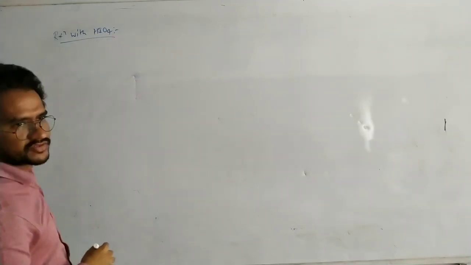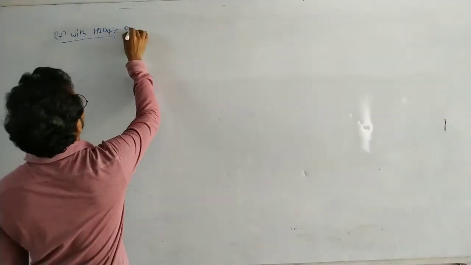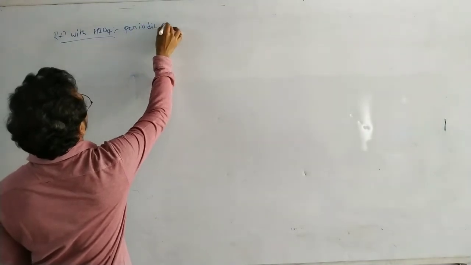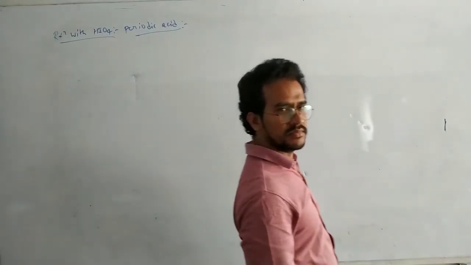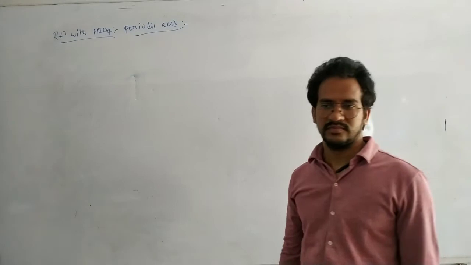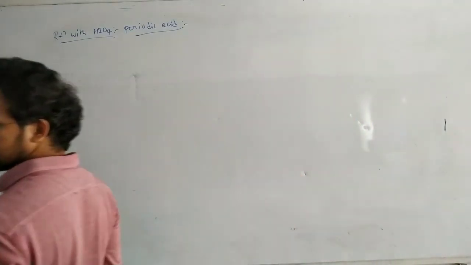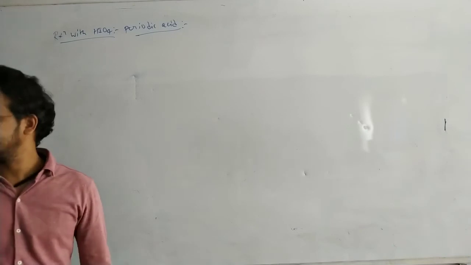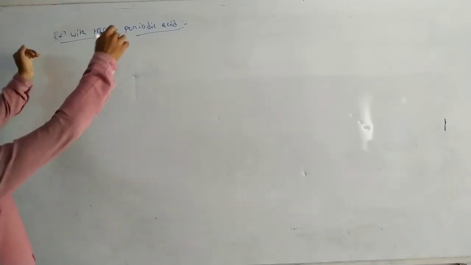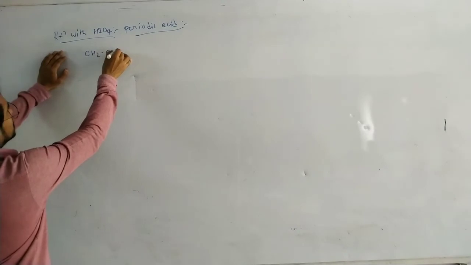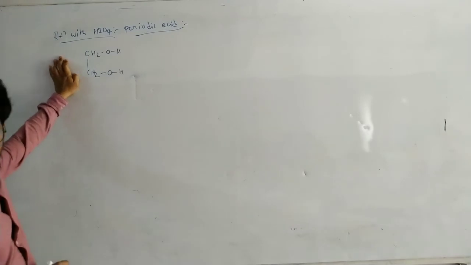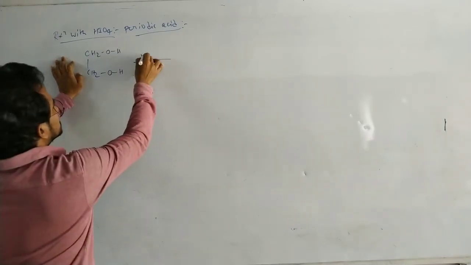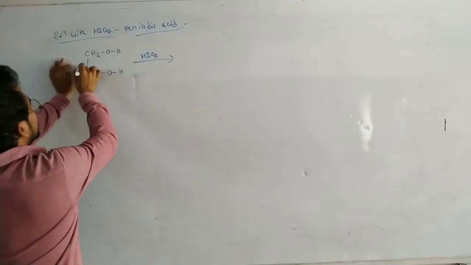Reaction with HIO4, periodic acid. Already we have discussed the diols. Do you remember? Diols. What is this reaction? CH2OH. Okay. On reaction with HIO4, oxidation by C-C bond breaking.